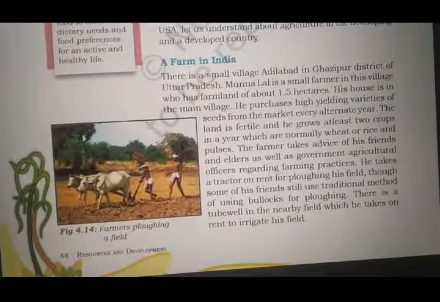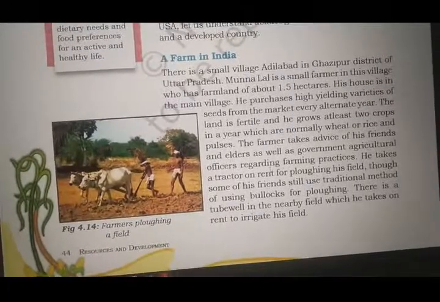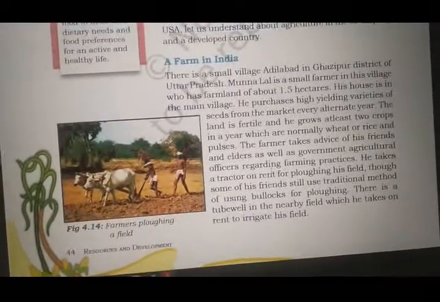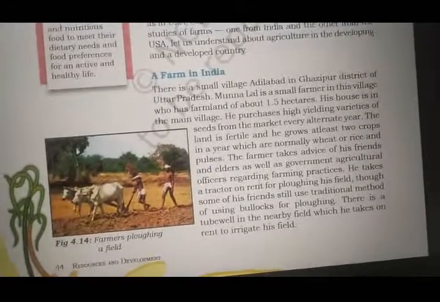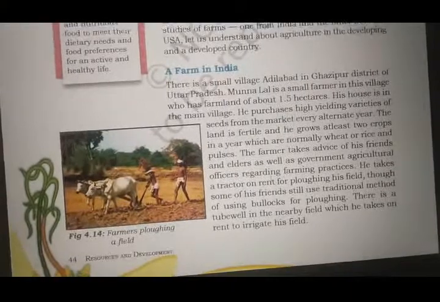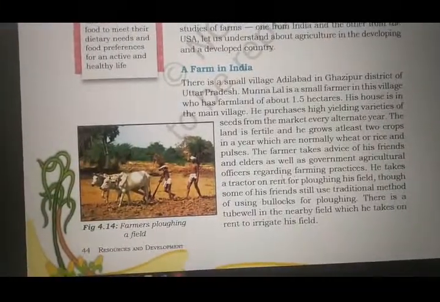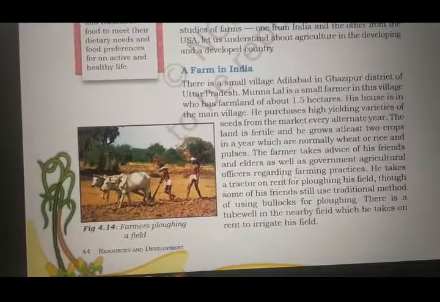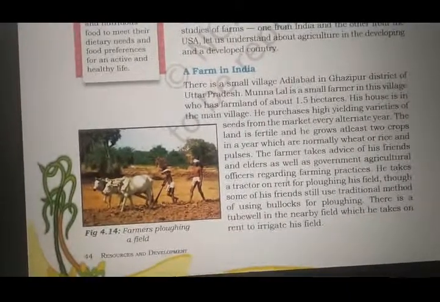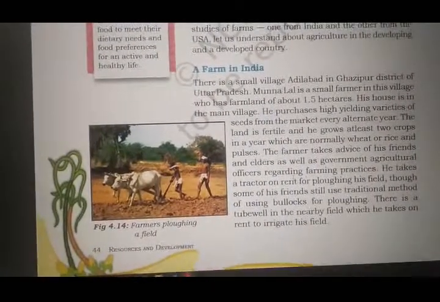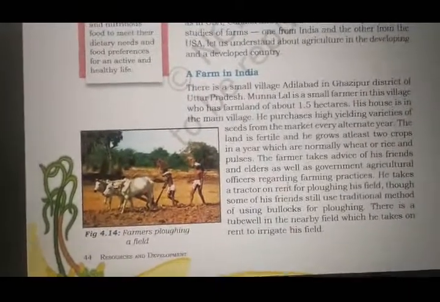There's a small village, Alidabad, in Ghazipur district of Uttar Pradesh. Munna Lal is a small farmer in this village who has farmland of about 1.5 hectares. His house is in the main village. He purchases high-yielding varieties of seeds from the market every alternate year. The land is fertile and he grows at least 2 crops in a year, normally wheat or rice and pulses. The farmer takes advice of his friends and elders as well as government agriculture officers regarding farming practices. He takes a tractor on rent for ploughing his field, though some of his friends still use traditional methods of using bullocks for ploughing. There is a tube well in the nearby field which he takes on rent to irrigate his fields.